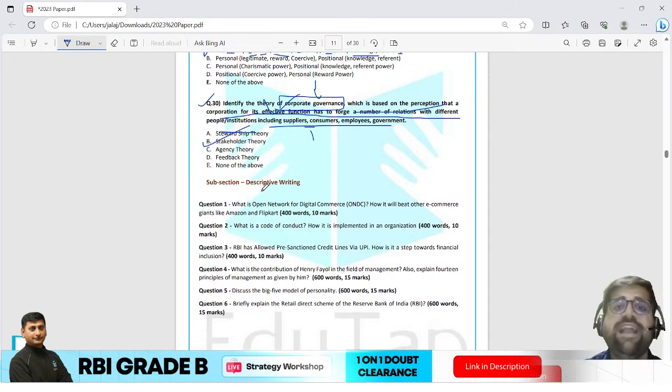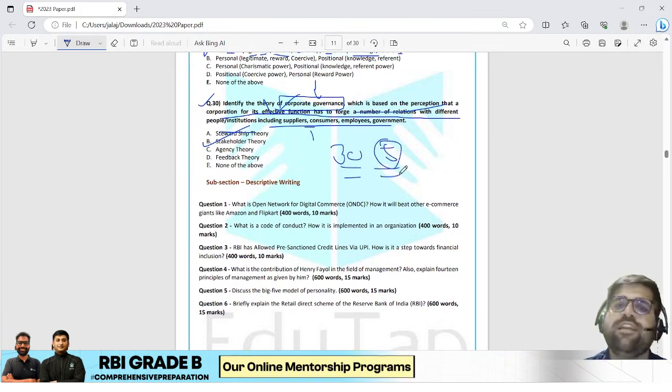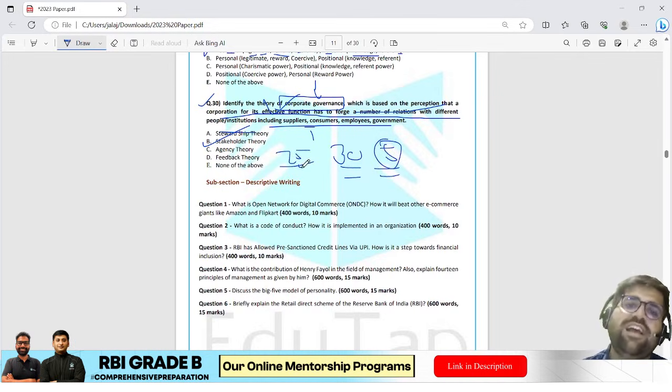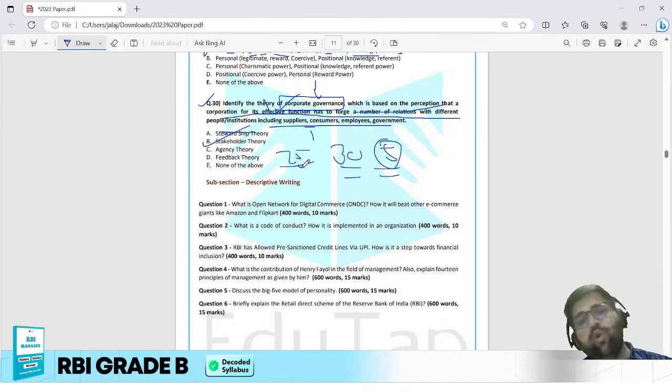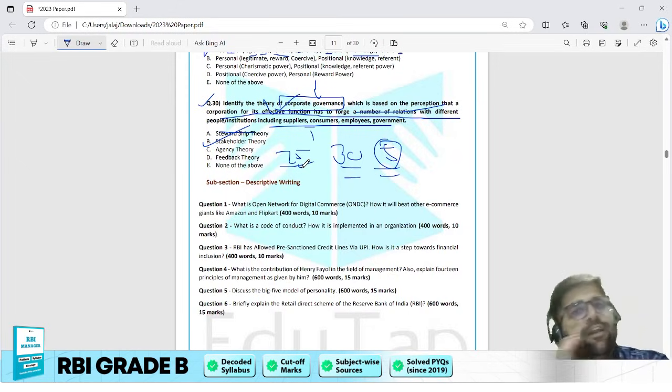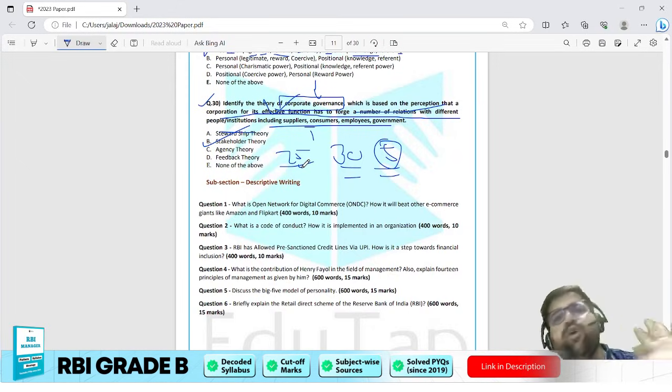So this is the end of the objective part. If you see, out of 30 questions, I would say only 5 questions are of moderate scale. Rest all the 25 questions are easy to very easy. But I would have said that if you have covered concepts in a very well manner, then this whole paper according to me is easy to moderate. Okay, I hope you agree with me.